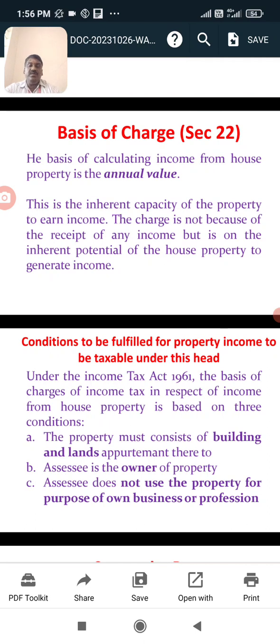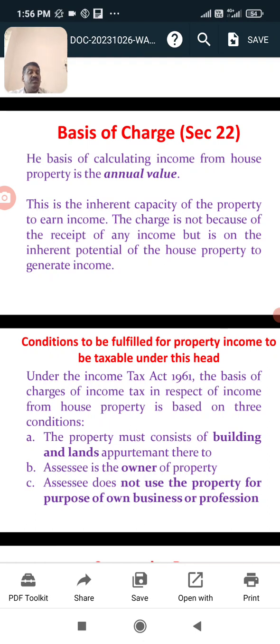First condition: the property must be a building, land or apartment. Second, the assessee is the owner of the property. Third, the assessee does not use the property for the purpose of his own business or profession. These three conditions must be fulfilled for income from house property.